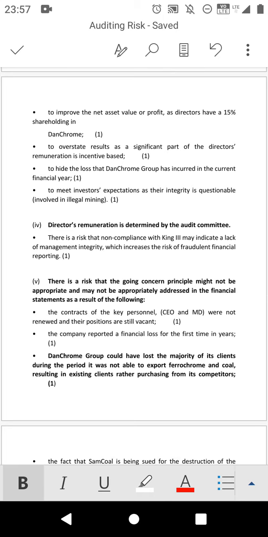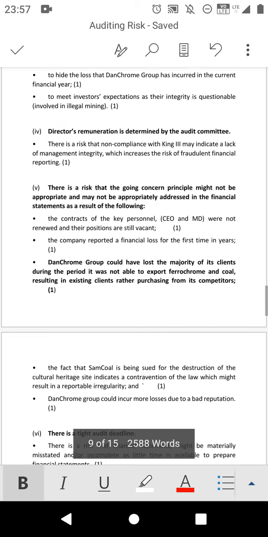Then the director's remuneration is determined by the audit committee. So there is a risk that non-compliance with King 4 may indicate a lack of management integrity, which increases the risk of fraudulent financial reporting. Okay, this part I explained. Let me check the part that I didn't explain.